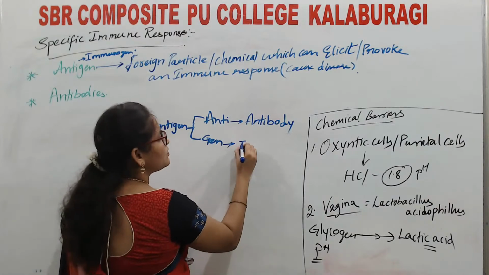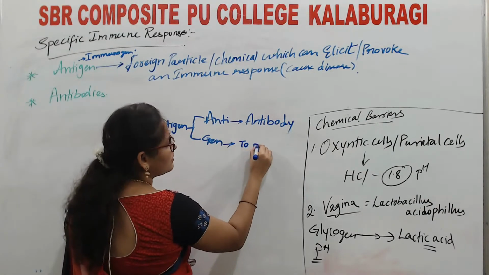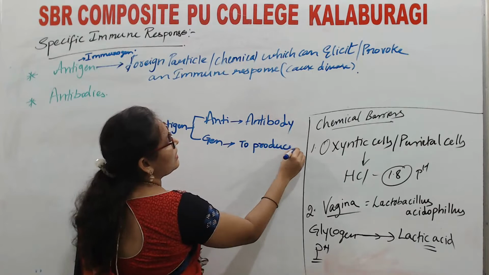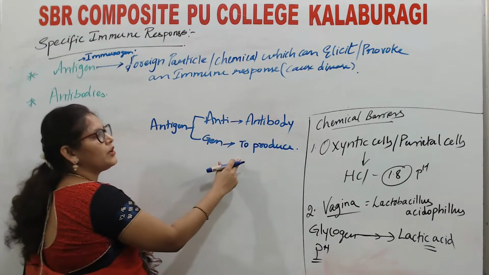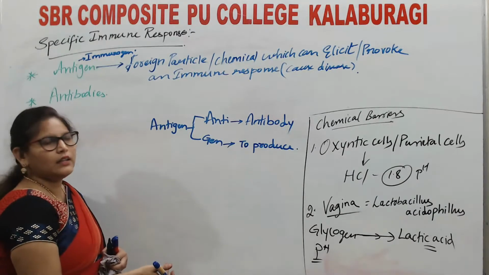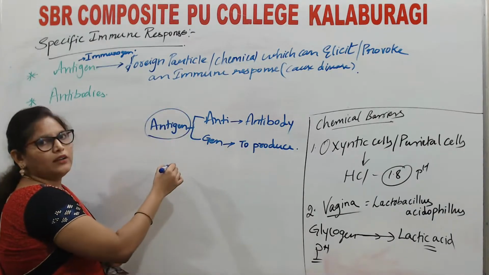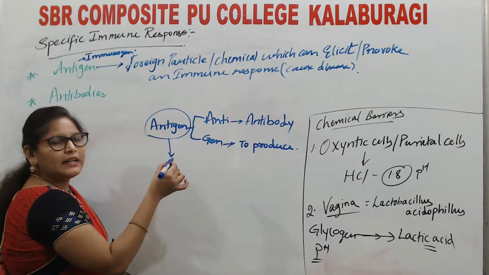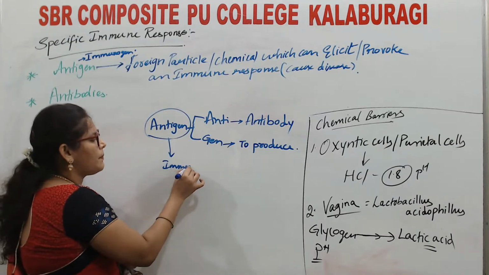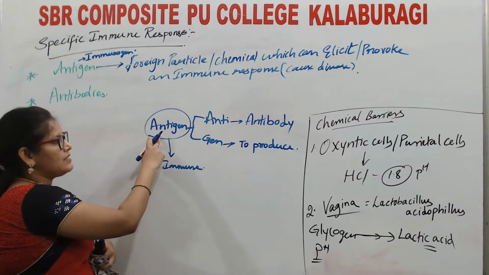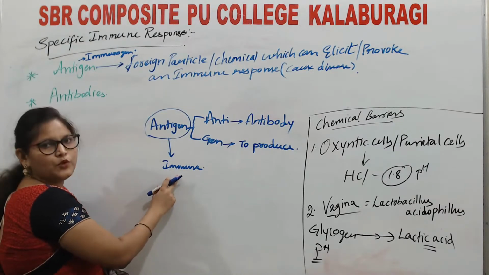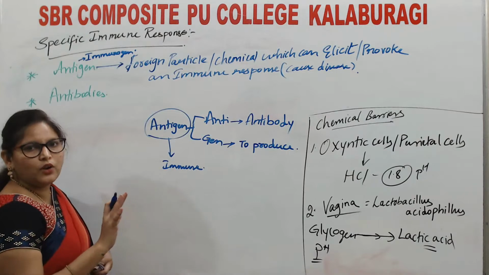Gen, produce, generator. Antigen is the one which helps in the production of antibodies. That means antigen is the one which is irritating our immune system. Our immune system is quiet, but this antigen has come and is disturbing it. So our immune system will not keep quiet.